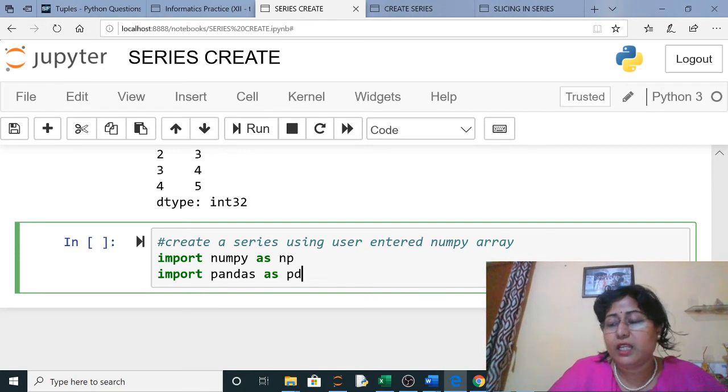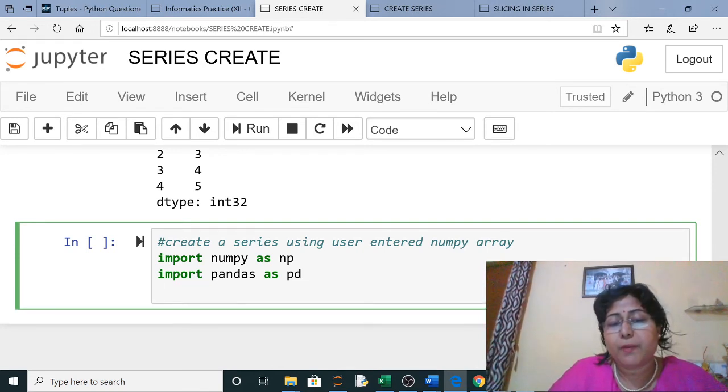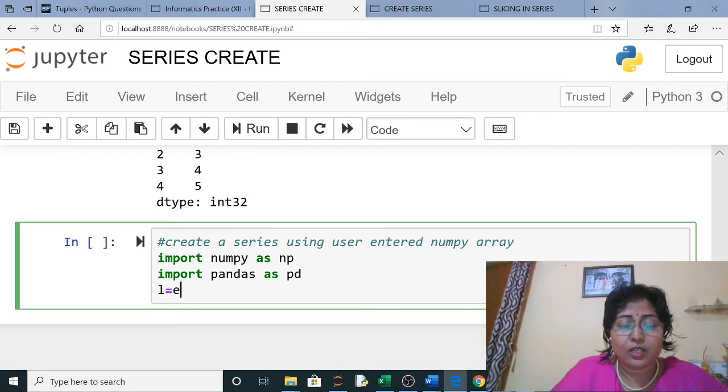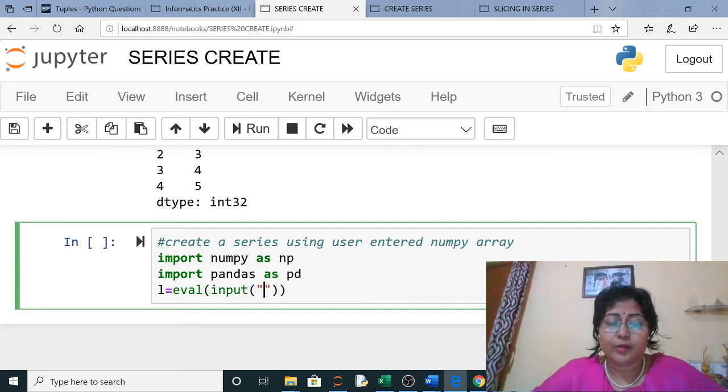So what I have done here, I have imported numpy first, then pandas. Now I am asking the user to enter values, so eval input, enter the values.